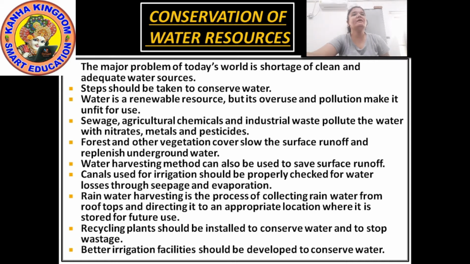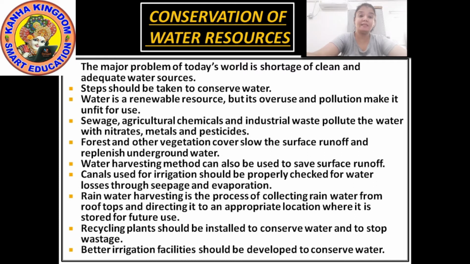Drip and trickle irrigation is also one type of irrigation by which we can conserve water, because in drip and trickle irrigation, the water used is 1 to 10 liters per hour.